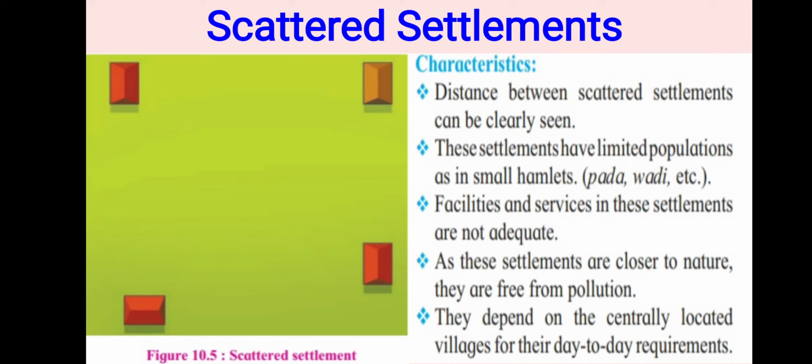Now they have to fulfill their regular requirements, the different things they need. Then how do they live in that dense forest, in the farms? So they depend for their day to day requirements on the neighboring village, or if any big village is nearby, they go there once a week, twice a week, purchase the things from that village and come back to their area for living. Understood this? This is known as scattered type of settlement.